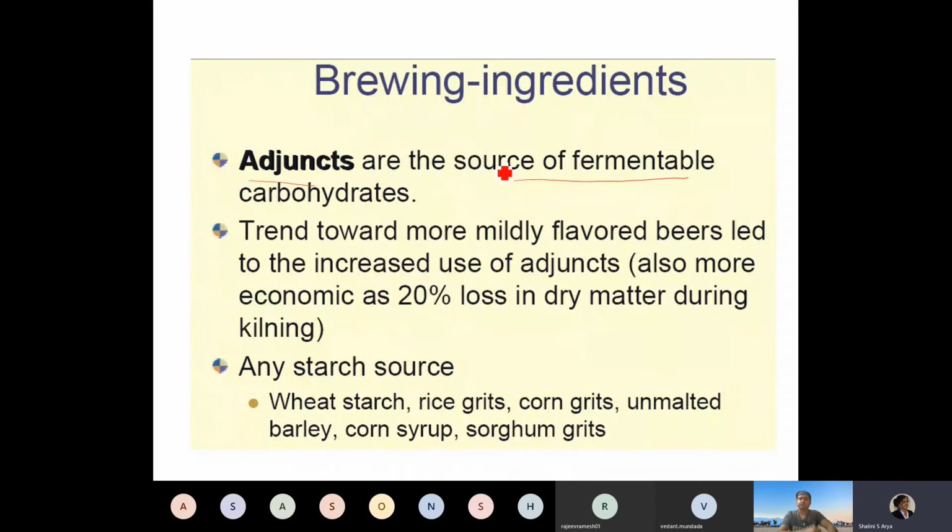Adjuncts are the source of fermentable carbohydrate. What are these adjuncts? There is a trend towards more mildly flavored beer. If you use pure malt, the beer will be called a very strong beer, because malt is very pure. It has a lot of enzyme. But nowadays, mildly flavored beers are coming into trend, wherein these adjuncts are being used, and it is also economic, as 20% of loss in dry matter occurs during the cleaning that takes place in the malt, and malt is obviously made from the barley, which is an expensive ingredient. Okay, so what are the adjuncts?